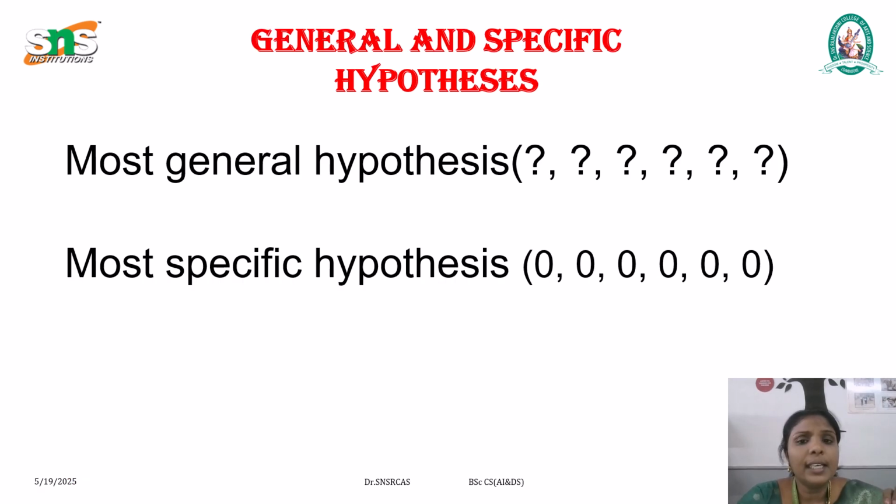So here are the general and specific hypotheses. We divide the hypotheses into two forms, one is general, another one is specific. The most general hypothesis, that every day is a positive example, is represented by question marks. The most specific possible hypothesis, that no day is a positive example, is the specific hypothesis. It is represented by 0, 0, and all the attributes are 0.